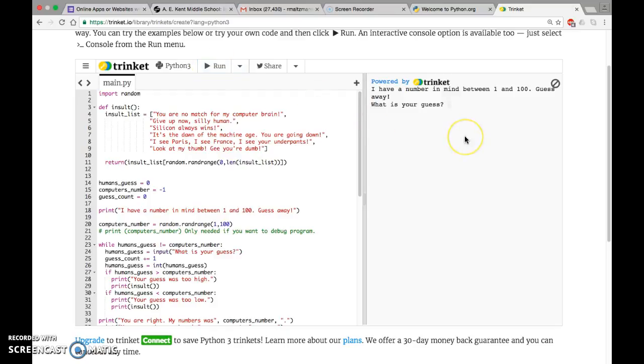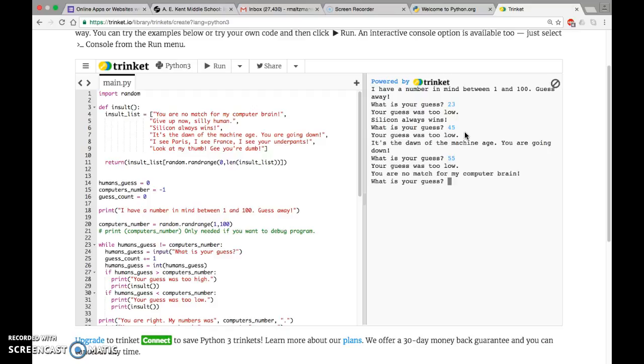I have a number between 1 and 100. Guess away. What is your guess? My guess is 23. Too low. Silicon always wins. What's your guess? 45. Your guess was too low. It's the dawn of the machine age. You're going down. What's your guess? 55. Your guess was too low. You are no match for my computer brain. 78. Too low. It's the dawn of the machine age. You're going down. What's your guess?